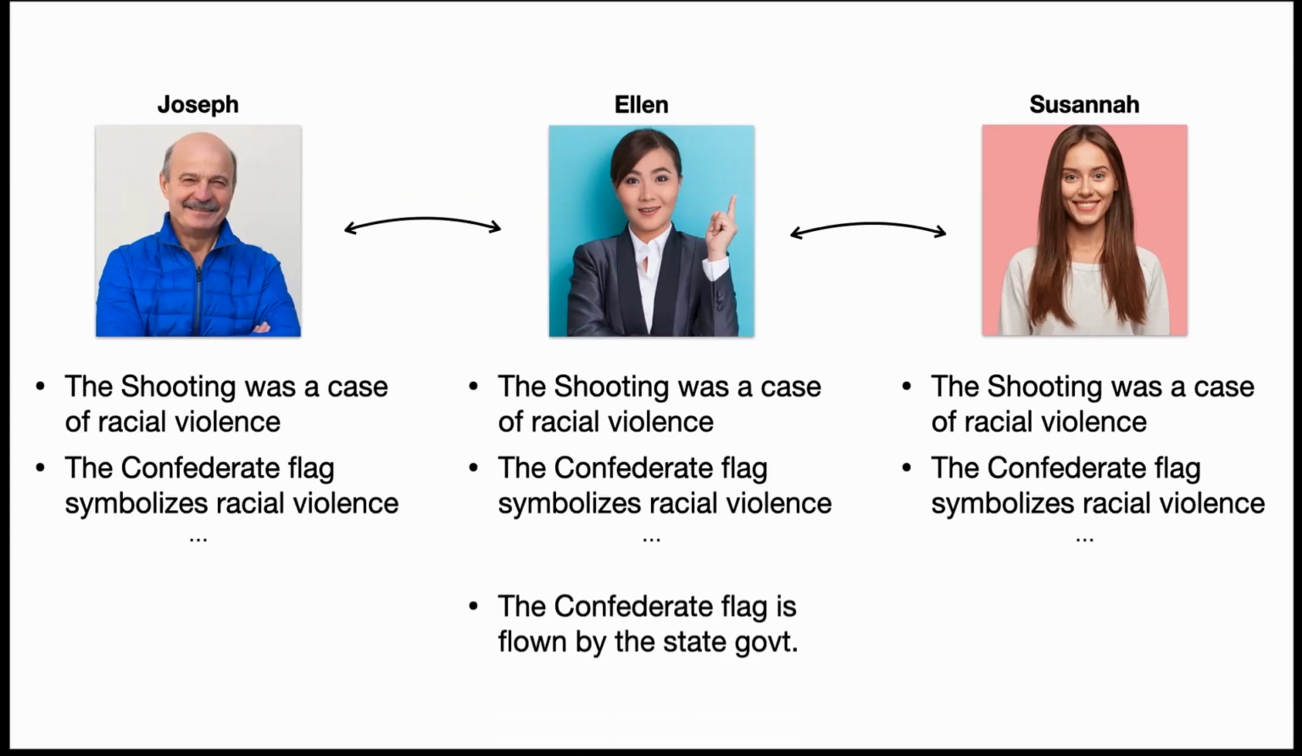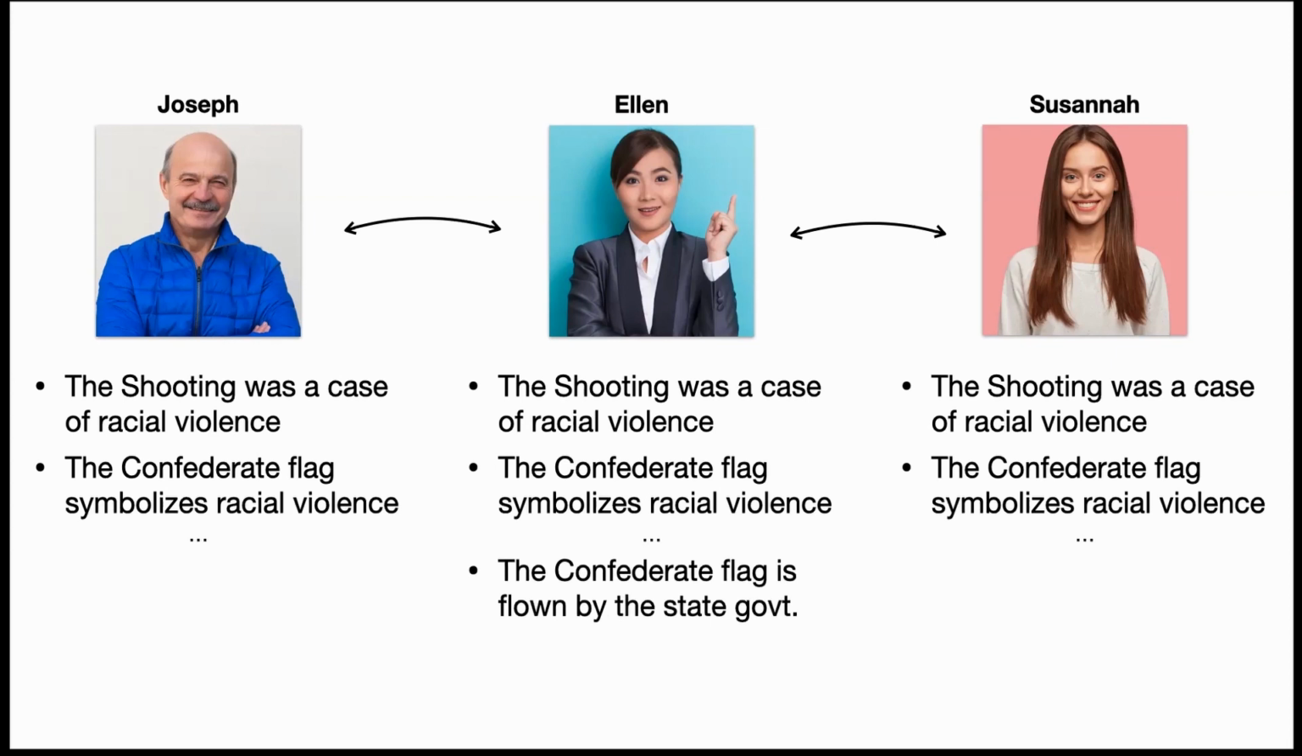Now let's say that Ellen is exposed to a new belief and she adopts it, that the Confederate flag is flown by the state government. Maybe she shares this with Joe. What does this do? So this actually increases their similarity with each other and decreases their similarity with Susanna.